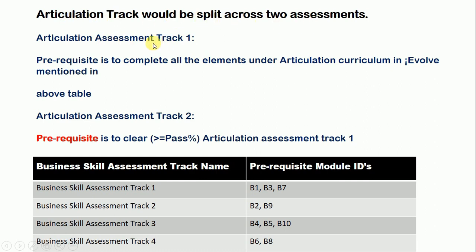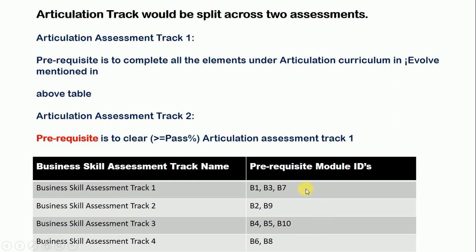Now, articulation track would be split into two assessments. Articulation assessment track 1: the prerequisite is to complete all the elements under the articulation curriculum in iVol mentioned in the above table. In which table? In this table. And now, articulation assessment track 2: the prerequisite is that you have to gain a score higher than the percentage required to qualify for articulation assessment track 1.